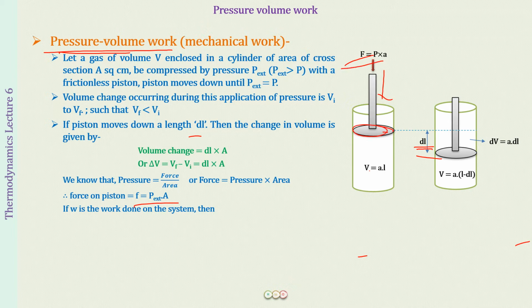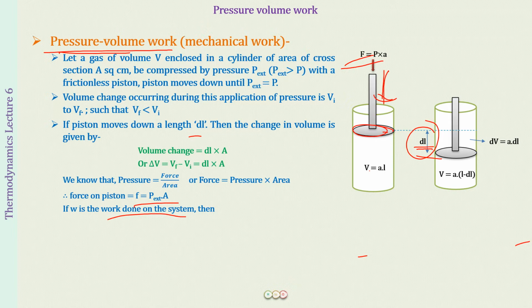So that force into the distance the piston has moved is going to be the work done on the system. Why is it on the system? Because the external pressure is providing that force. That is the causative agent of that generalized force. It is the surroundings and not the gas present in the system.